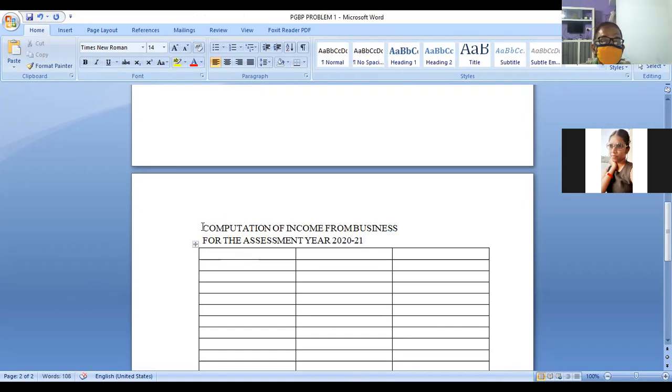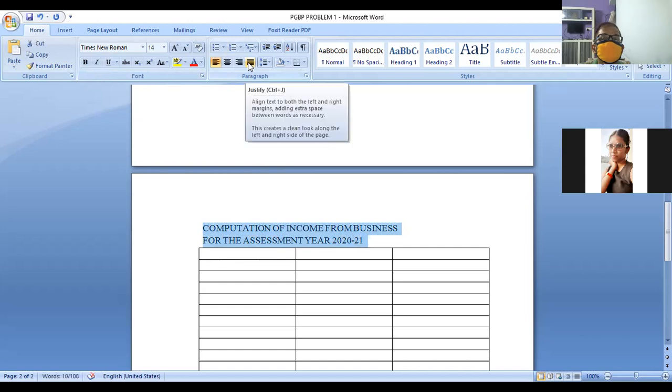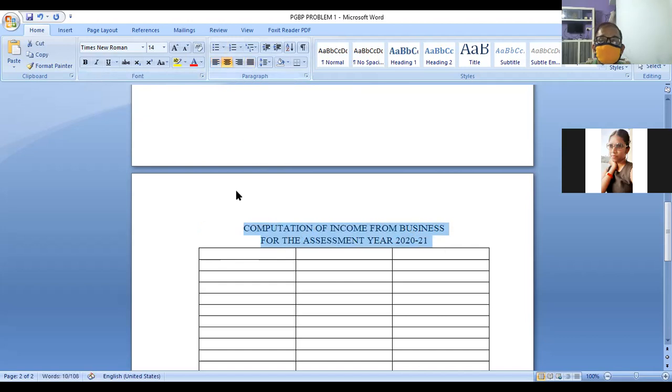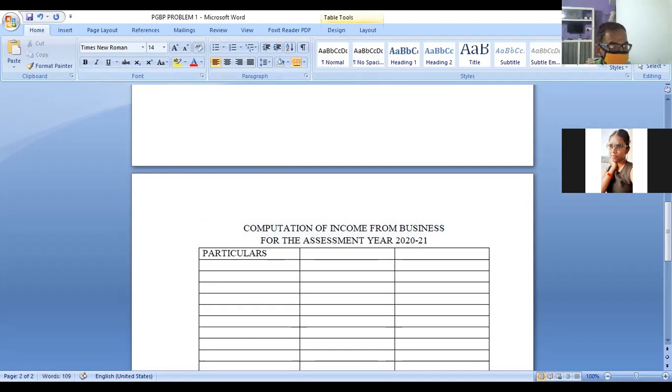Okay, so make it center. First column is particulars, second one is rupees column, and third one is rupees column.